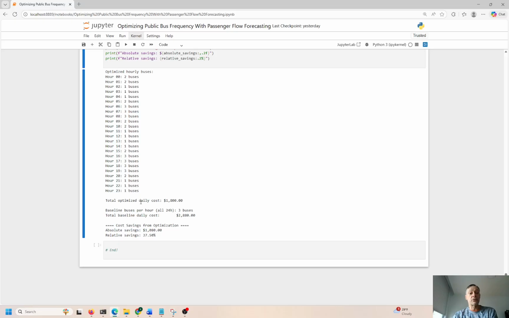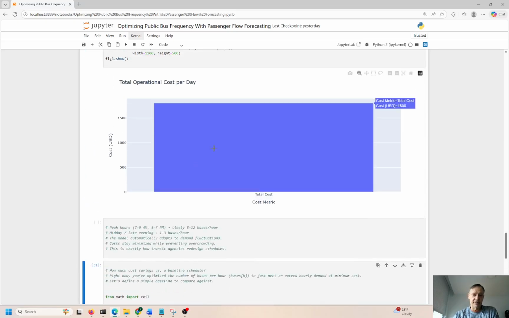So what is the total cost of operating all these buses, and what is the optimized daily cost? Optimized cost is $1,800. Okay. Baseline buses per hour for all 24 hours. We have 3 buses. Baseline total daily cost is $2,880 if we didn't optimize. Okay, so this is the optimized solution, $1,800. We see that over here, $1,800. This is the optimized solution per day. Everything all inclusive, handle all the demand, all the buses for all the passengers.